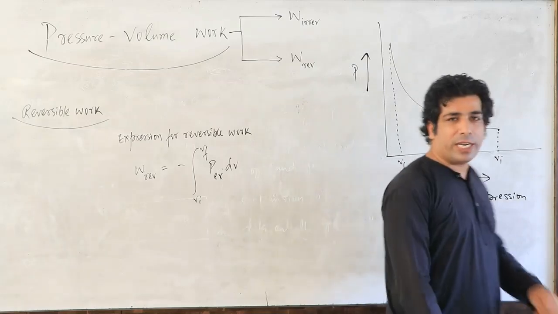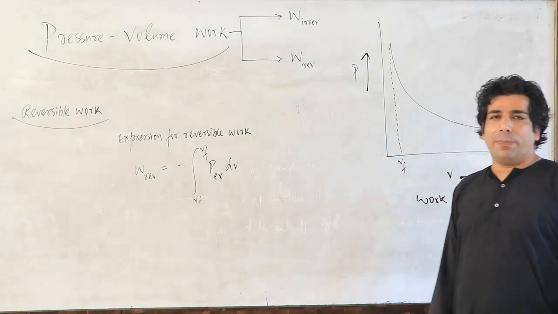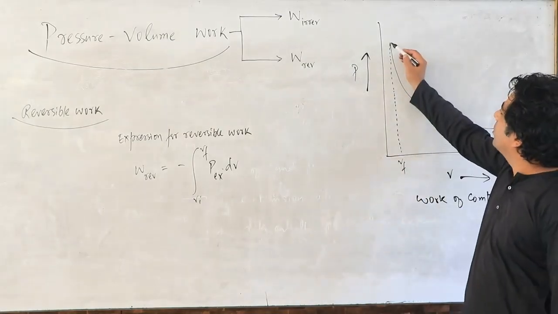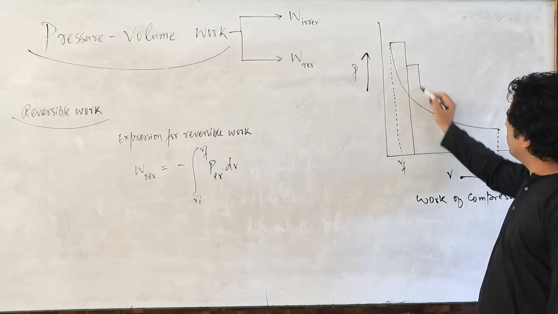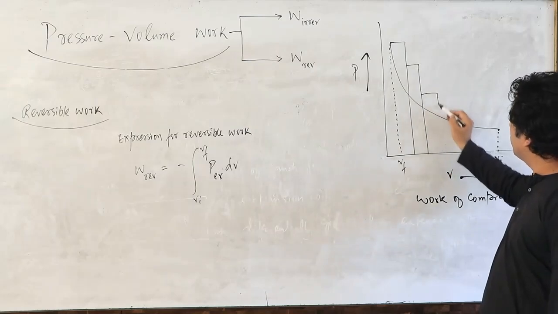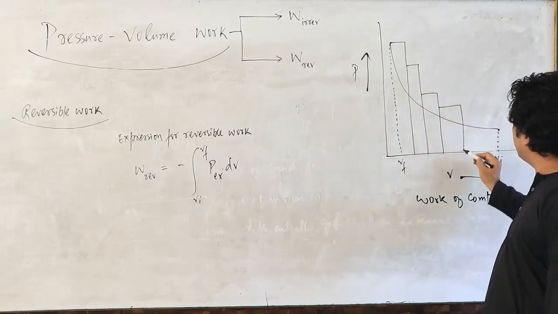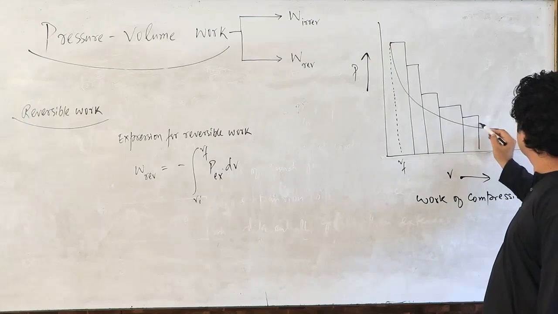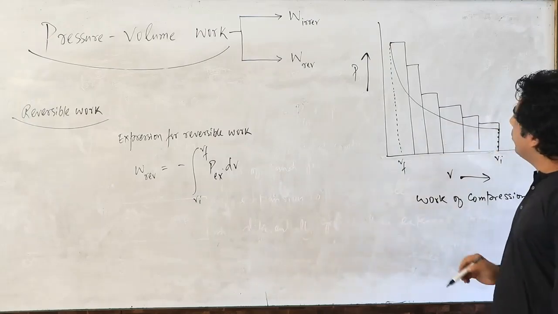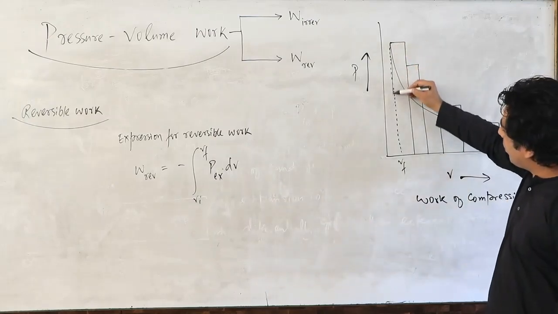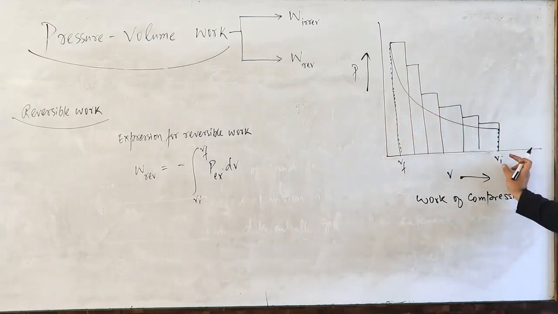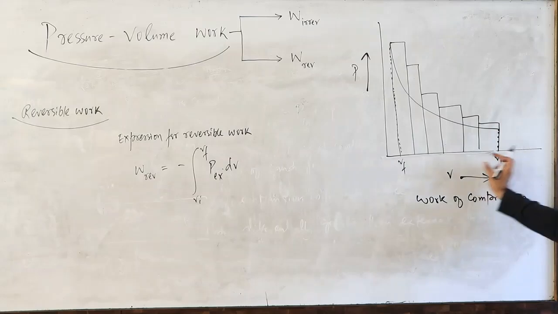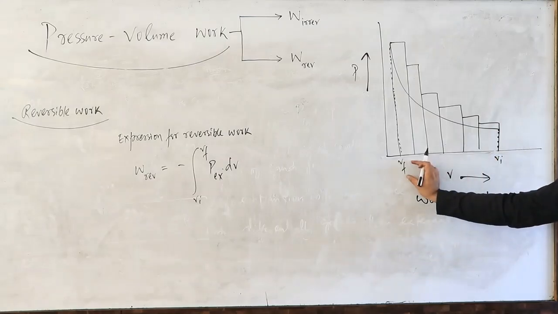And let me show you that the work of compression is happening in multiple steps. If you go directly from VI to VF, then it will become the irreversible work.